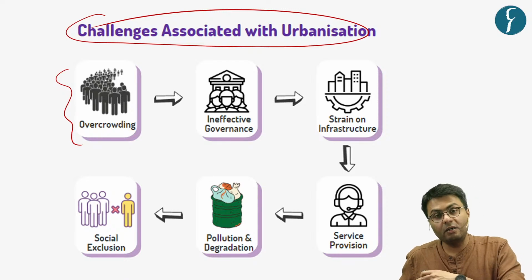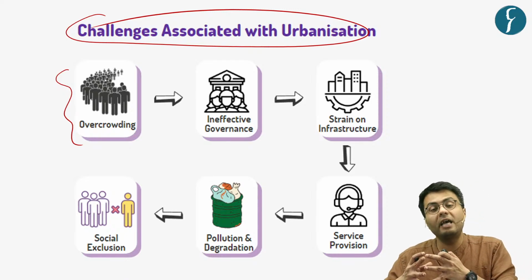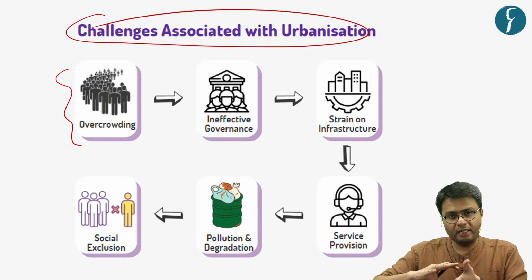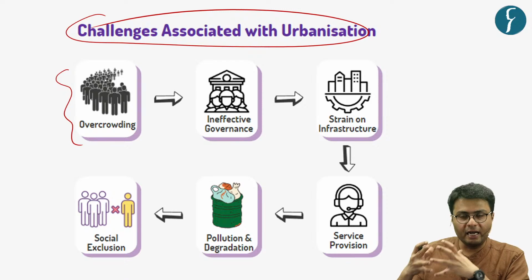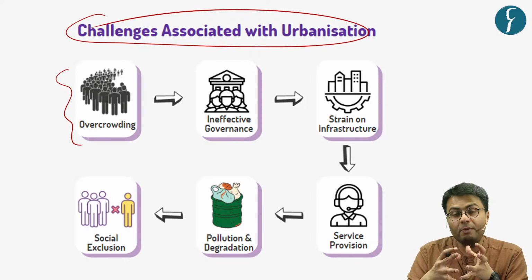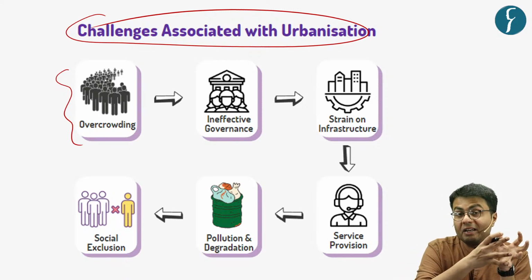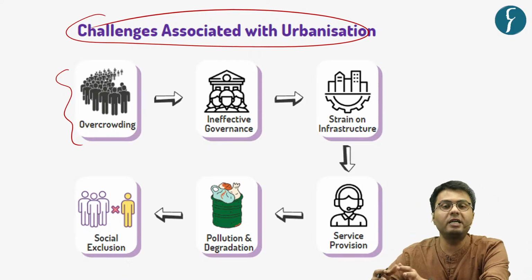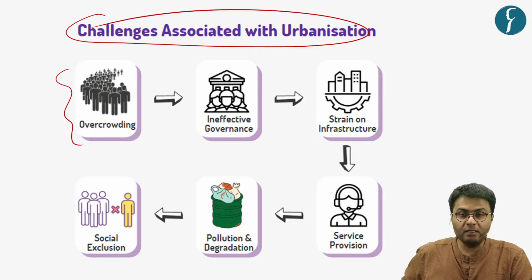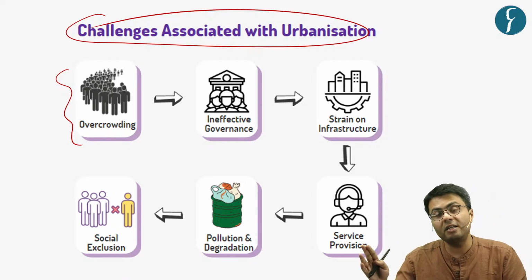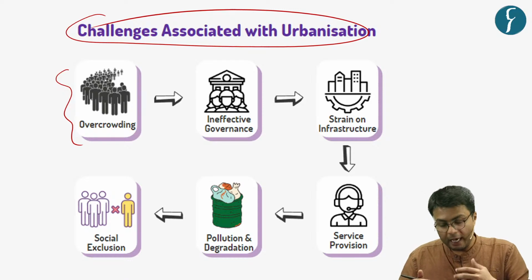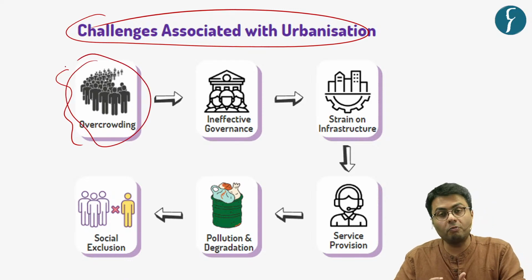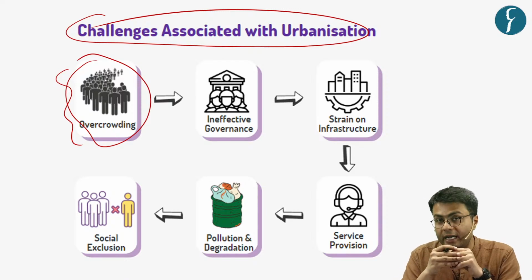And the first challenge right away is that we witness overcrowding in urban areas. Because India was primarily an agricultural-based society. So when urban areas started being developed in India, many people belonging to rural areas and agricultural backgrounds started to look forward to increased opportunities in urban areas. Hence, the scale of rural to urban migration in the country is quite high. Hence, what we witness is that the population, especially that of urban agglomerations, is overcrowded in nature.